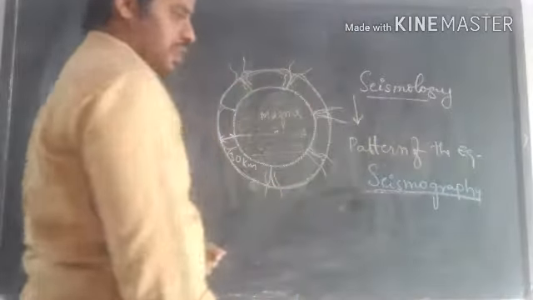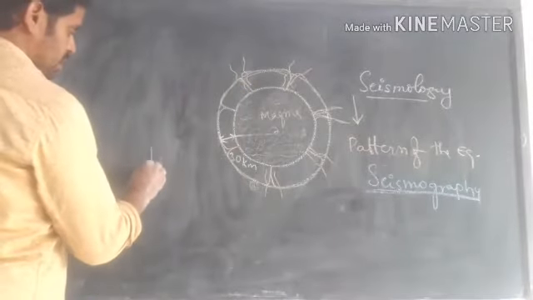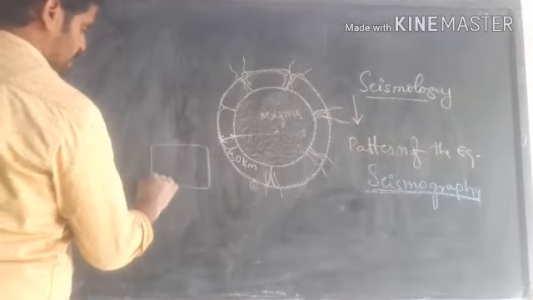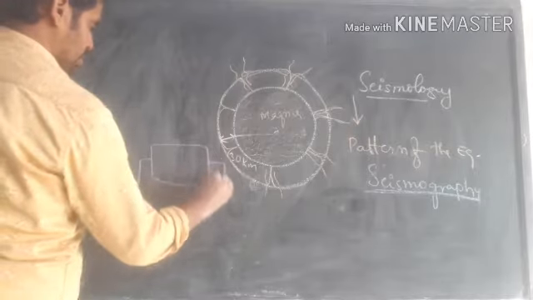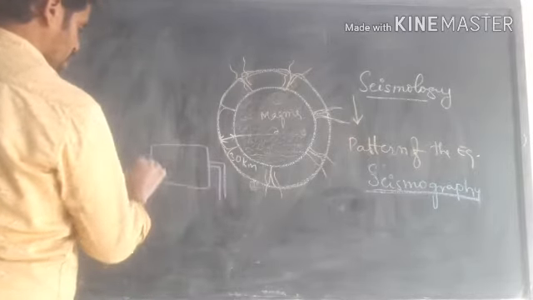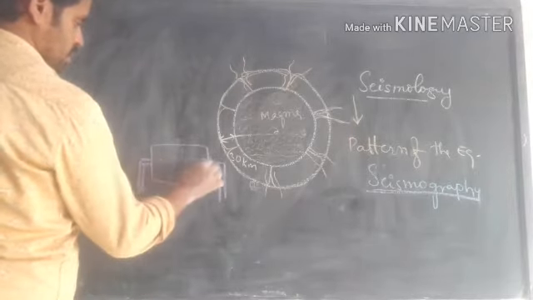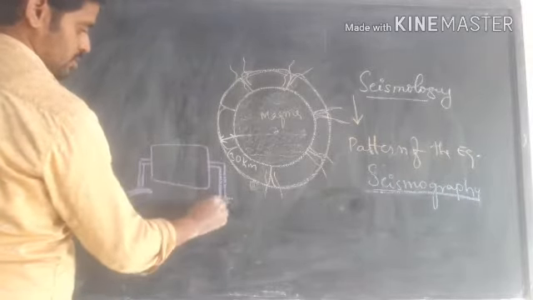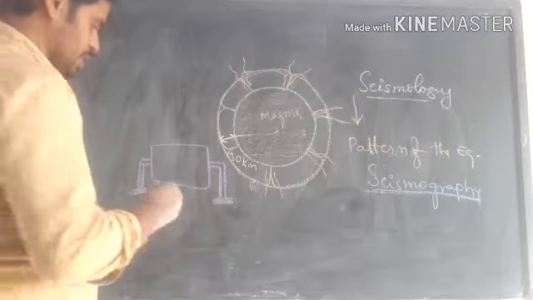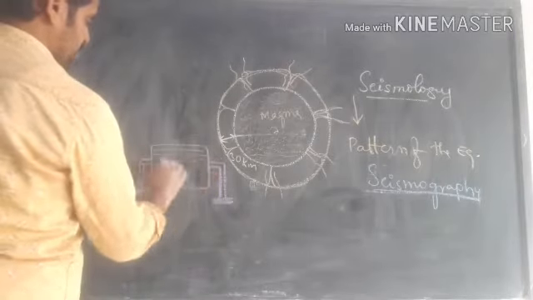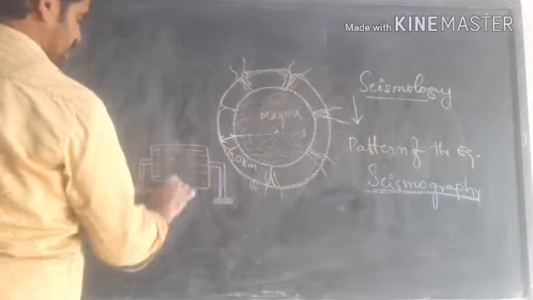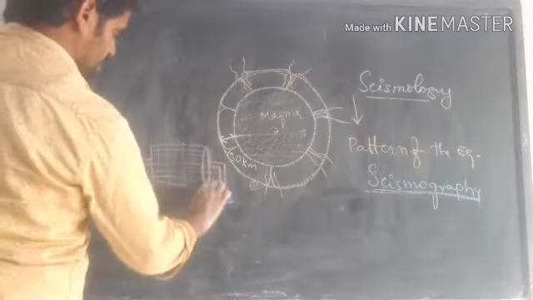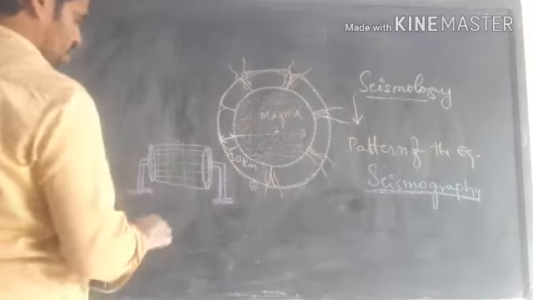In a seismograph what will be there? Here in the seismograph there is a paper rolled onto fixed holders. This paper is a graph paper. It is just like a graph paper, and it is a rolled paper. Remember, it is able to roll.